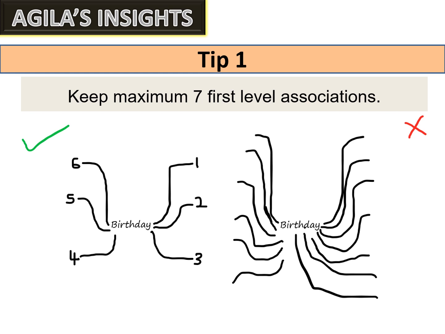It is always better to keep not more than 7. More than 7 first level associations will be confusing and very hard for your brain to remember. So tip number 1 is keep a maximum of 7 first level associations.